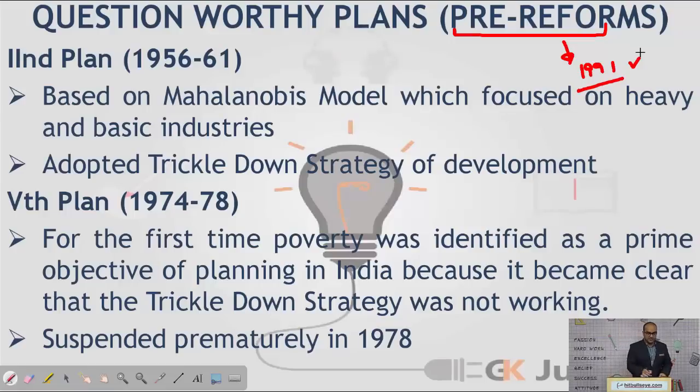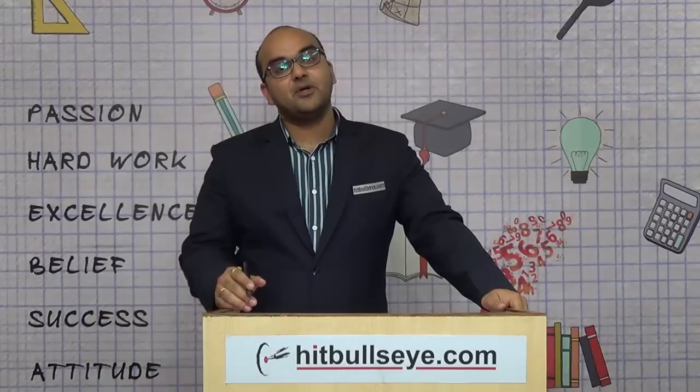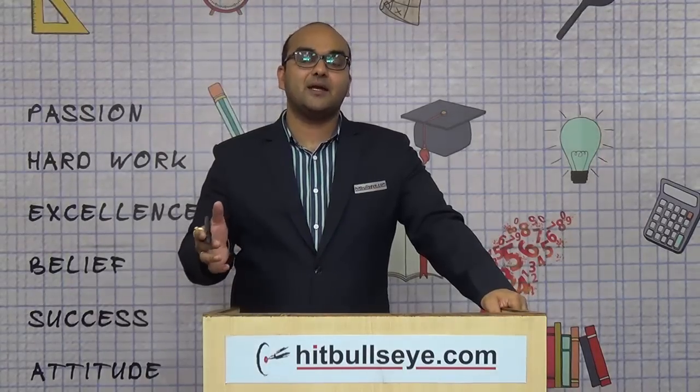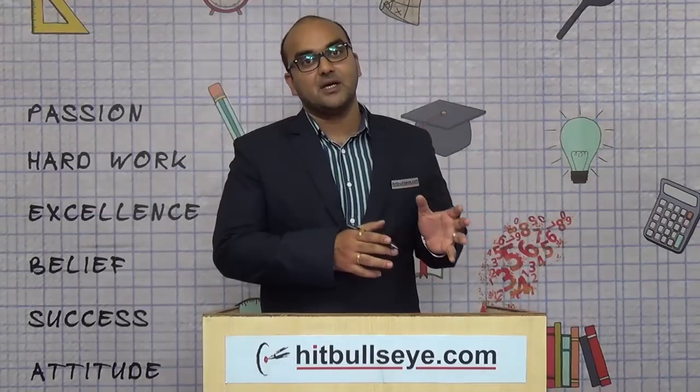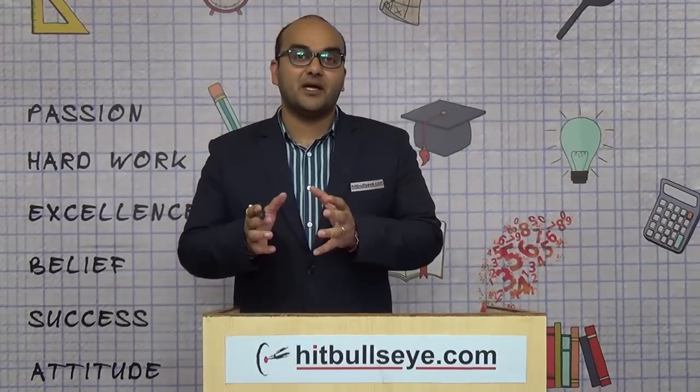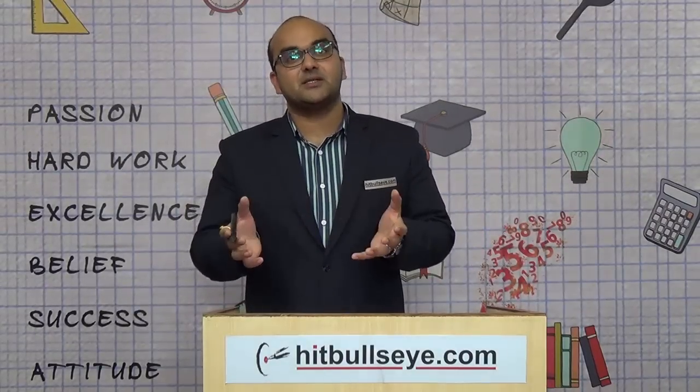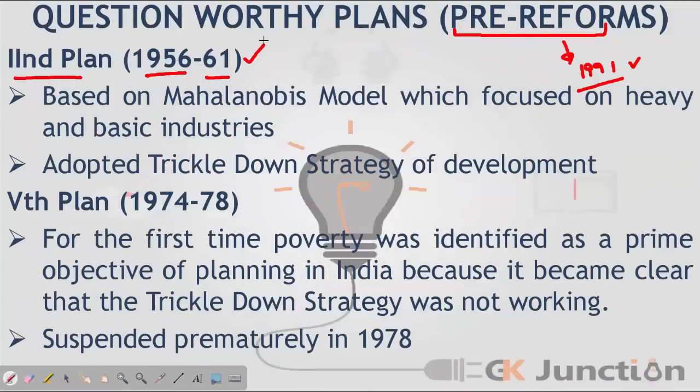The second 5-year plan, that is from 1956 to 1961, this period can be called the period in which planning in India actually took place. The first plan, before this, had a very minimal budgetary allocation and it was just a starting point. The actual strategic planning started in India in the second 5-year plan. It was based on the Mahalanobis model. Mahalanobis was a very famous statistician and also known as the father of Indian planning.